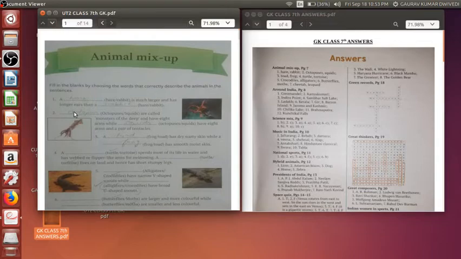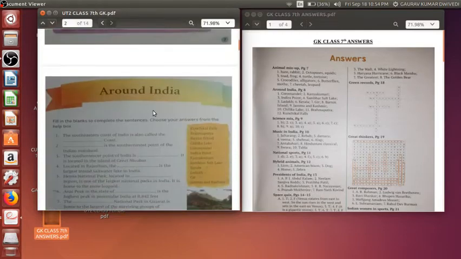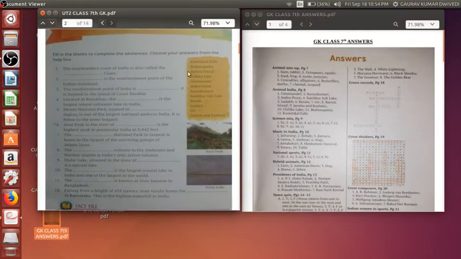In a similar way, second one, octopus and squids. So from here, octopuses and squids. Here it has been mistakenly written as octopus, it should be octopuses. Okay, next one, if you can see here, toad and frog. So toad and frog. So in this way you will open up the first page, then you can similarly open your second page, and you can match your answers from here.